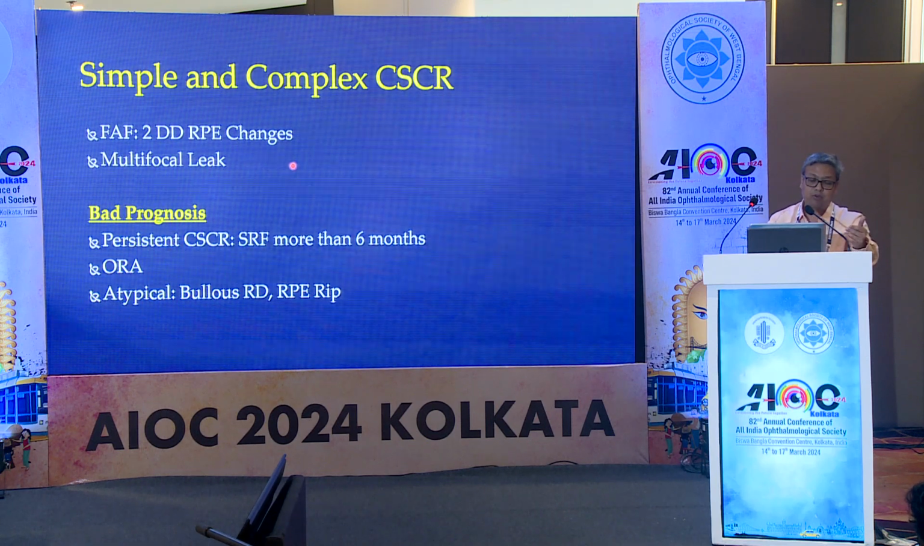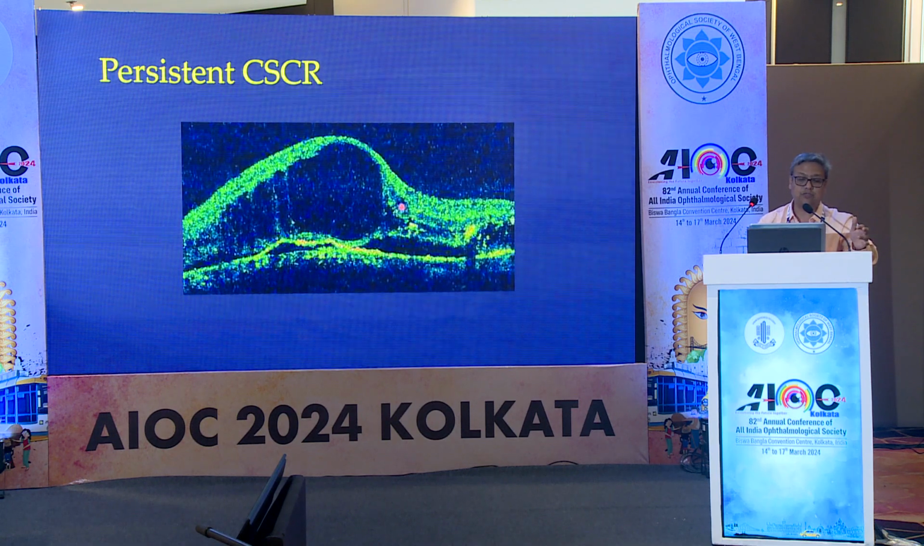The prognosis is bad when there is persistent CSCR, with subretinal fluid persisting more than 6 months even after laser. Outer retinal atrophy, and the presence of bullous RPE detachment, are poor prognostic indicators. Like this, a large cystic space is a chronic CSCR, a complex CSCR. A large cystic space is a cystoid degeneration and is not going to do well.